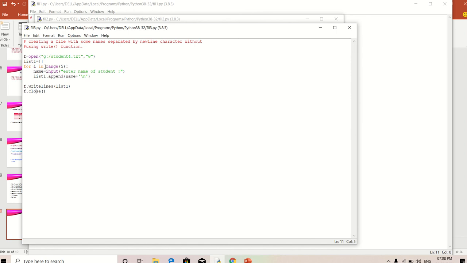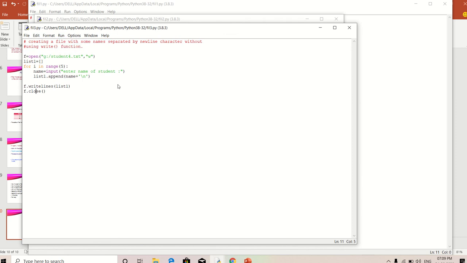Okay, so for i in range of 5, I'm going to get 5 values. Here list dot append, so the append function I'm using here. So name plus means one name will be added, so plus backslash n means it will be displayed on the new line. So here f dot writelines function I'm using. What is the use of the writelines function? It writes all strings in the list referenced by the file handle, so it will be displayed on new lines. Next I'm going to close the file, and then now I'm going to save that program.